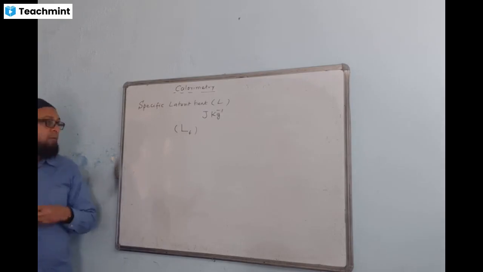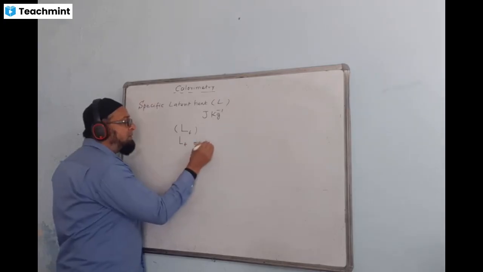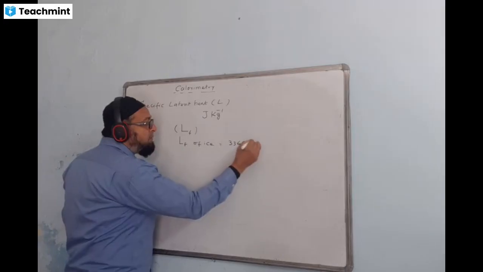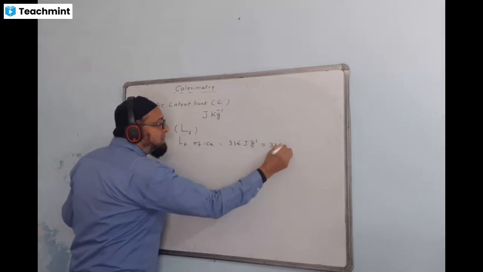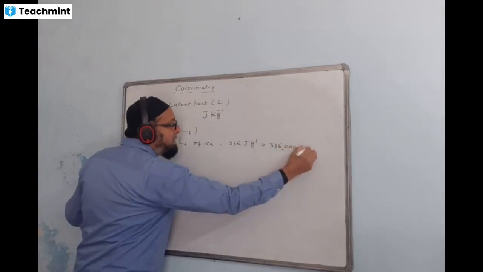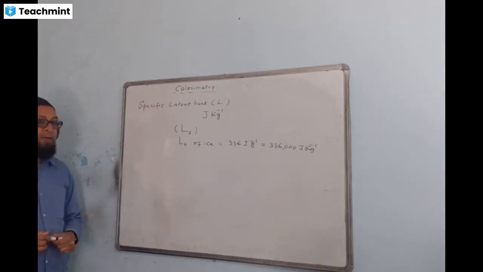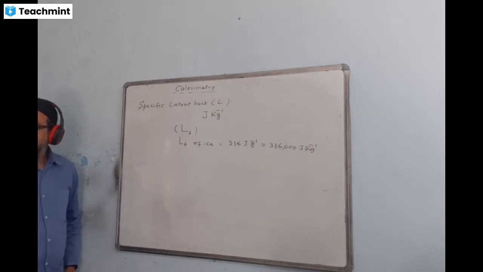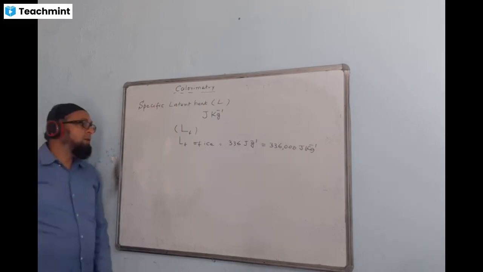Write down L F of ice, latent heat of fusion of ice. This value we are supposed to know: 336 joule per gram, or 336,000 joule per kg. Kg wise this much.